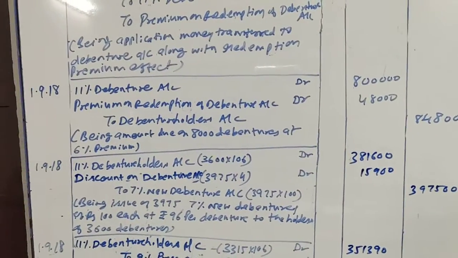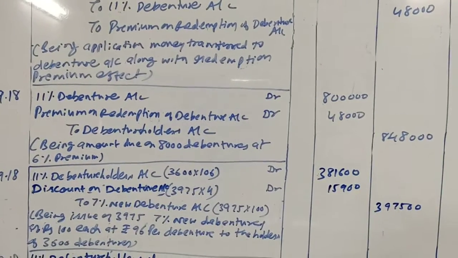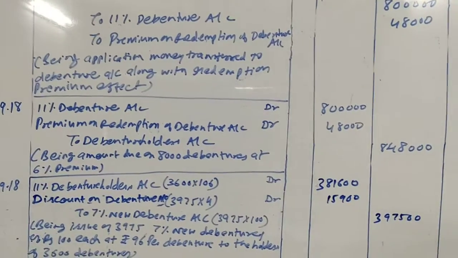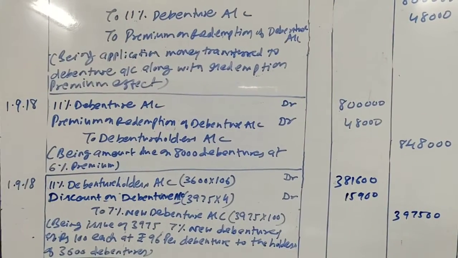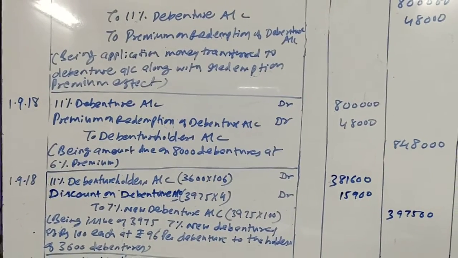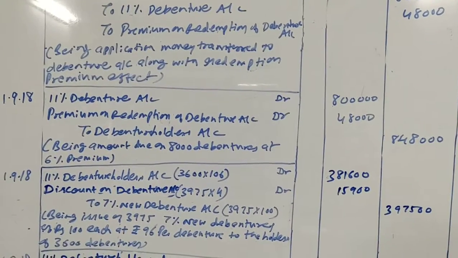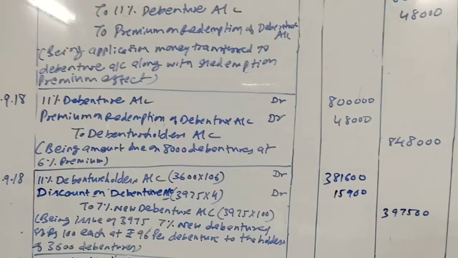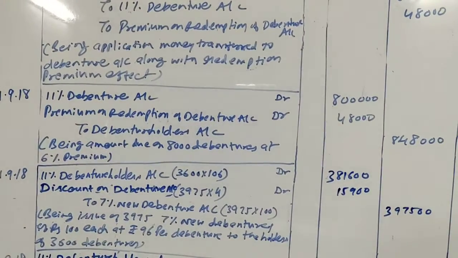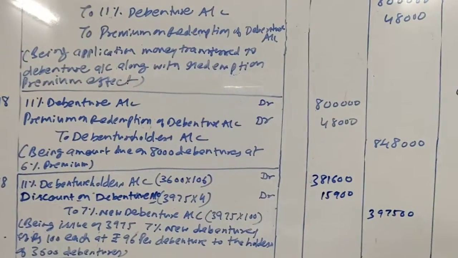Another option, it is mentioned in the book that holders of 3315 debentures opted for preference shares, and preference shares are issued at rupees 130. Its face value is 100 and they are issued at a price of rupees 130. So obviously preference shares are issued at a premium of rupees 30. So let us find how many preference shares are to be issued.